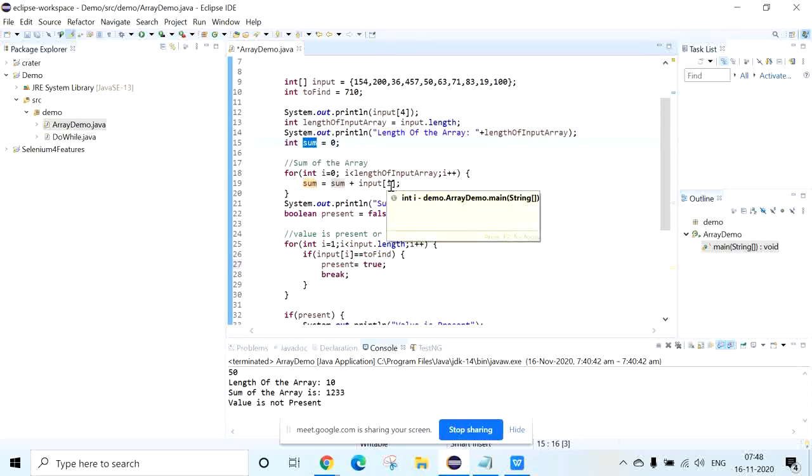So it should come by practice actually. So that's what I have declared present equal to false. See, logically also this is correct, and syntactically also this is correct. Got it?